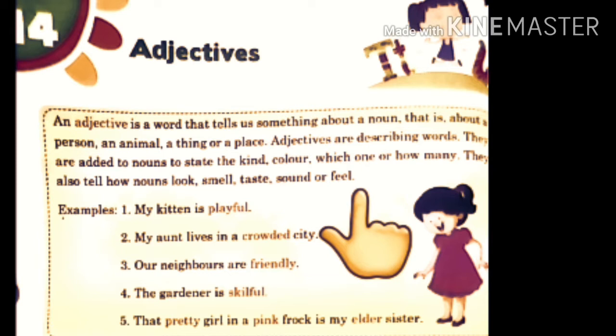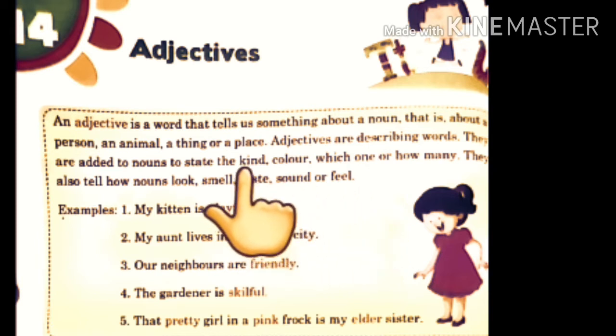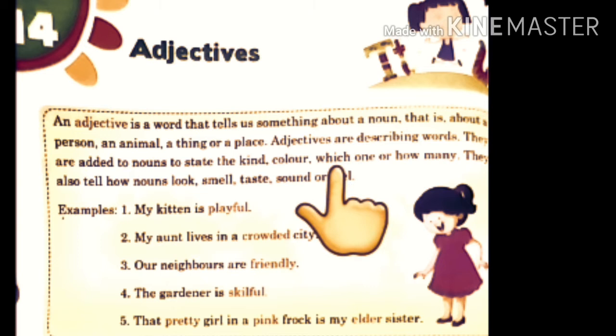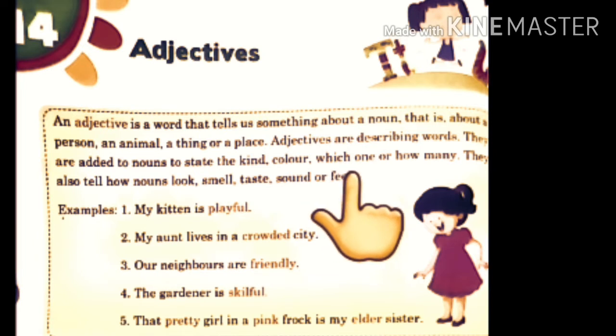So any word which tells anything about the noun means it can tell the kind, the color, which one. If I say this boy, that boy, these boys, those boys, then also these words are adjectives.